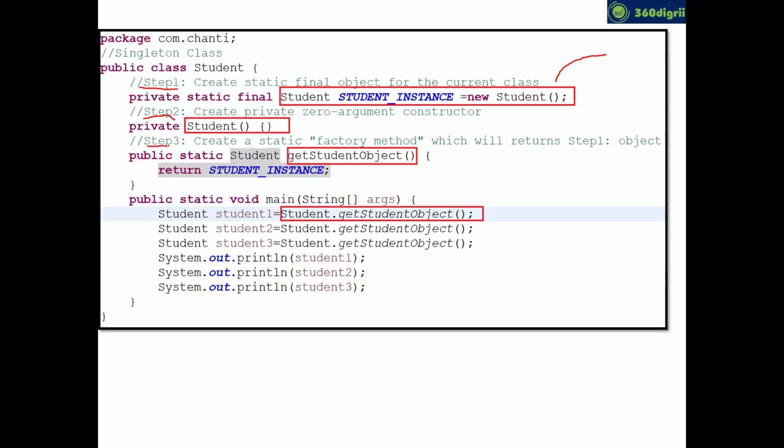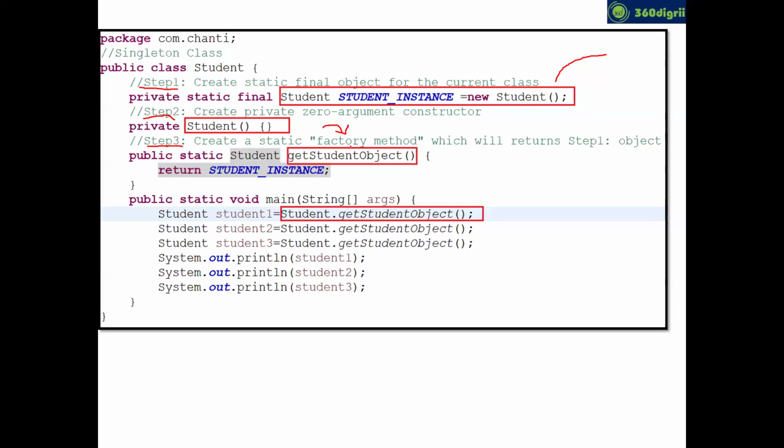Now, rule number 3 is you have to create one static factory method which will return the step 1 object. In step 1, you created one object, no? So that object you have to return. And I'm sure you are new to the word factory method.